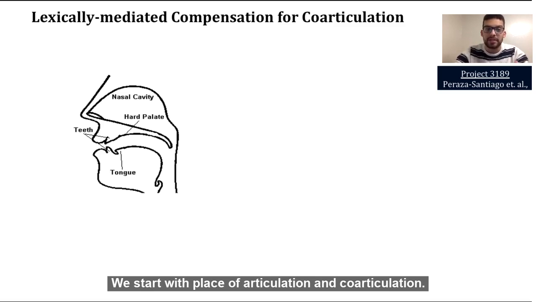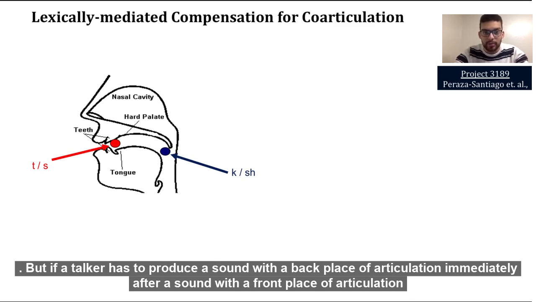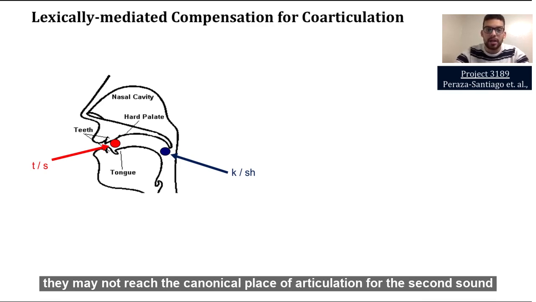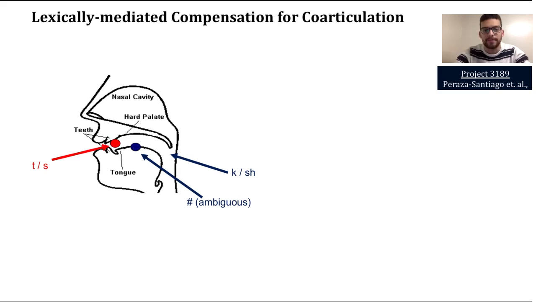We start with place of articulation and coarticulation. Sounds like t and s are produced relatively far forward in the mouth, whereas sounds like k and sh are produced relatively far back. But if a talker has to produce a sound with a back place of articulation immediately after a sound with a front place of articulation, they may not reach the canonical place of articulation for the second sound, resulting in an ambiguous speech sound because of coarticulation.